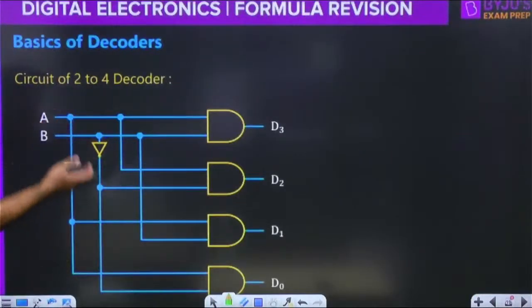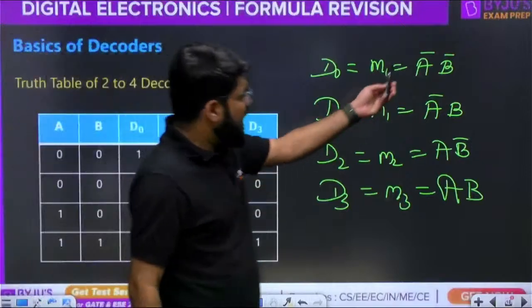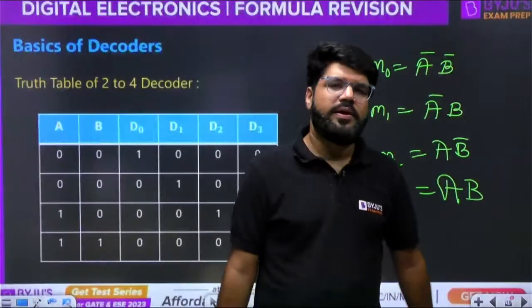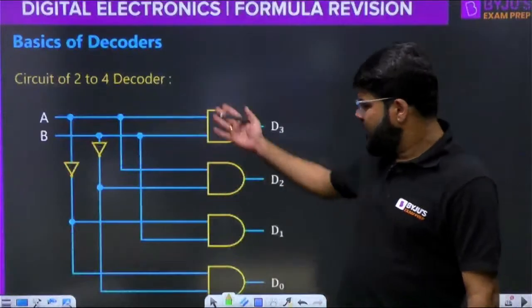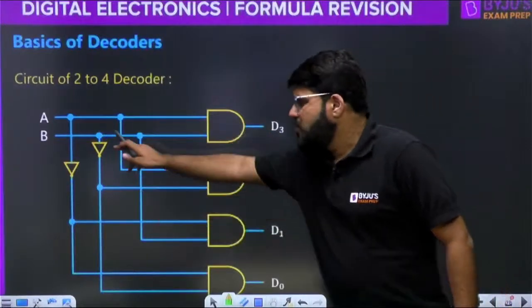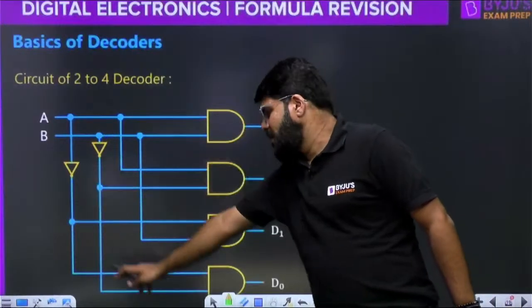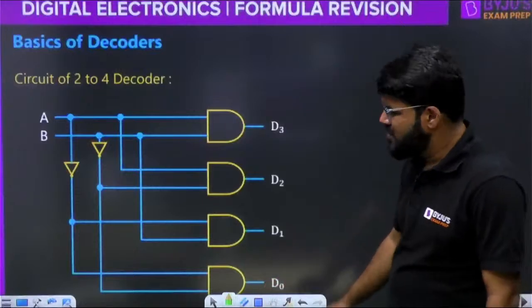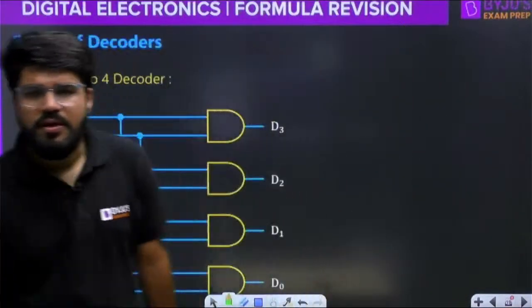Okay, this is the logic structure. Very easy. It is just AND gates and inverters required. This is the logic diagram. Like this is D3, AB. You know, inverters are also available. So A bar, B bar fed into this first gate produces the D0, and so on. Okay.